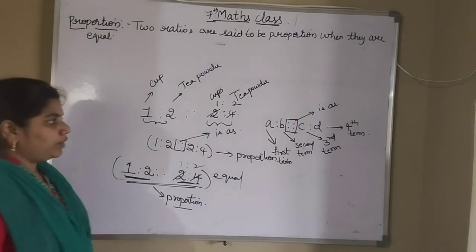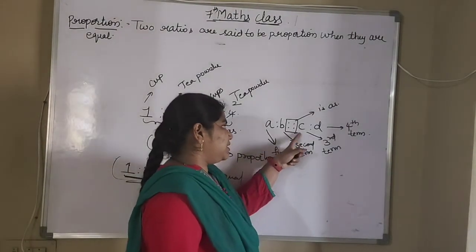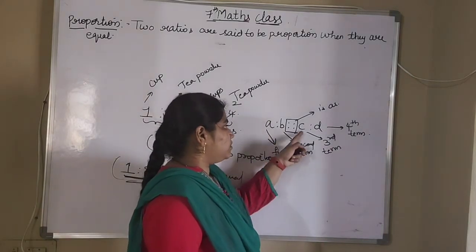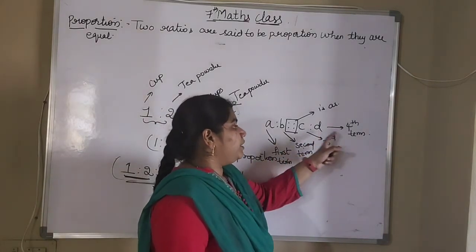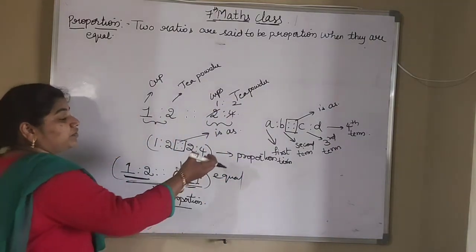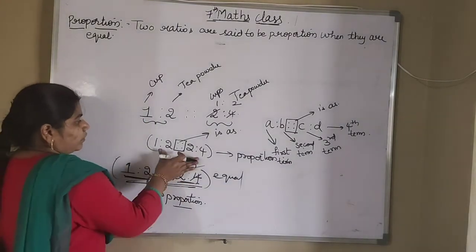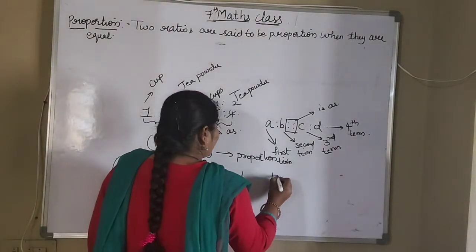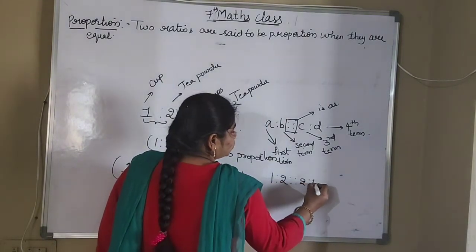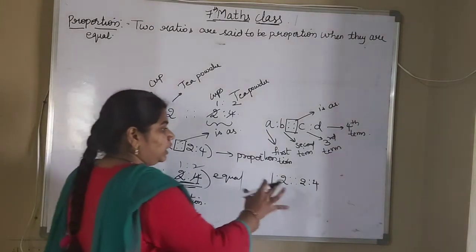So how many terms are there? Total 4 terms are there. A is to B is as C is to D. A is called the first term, B the second term, C the third term, and D the fourth term. Now we will see which terms are equal. Already we have one ratio here. What is that? 1 is to 2 is as 2 is to 4. So which terms will be equal, we will see.